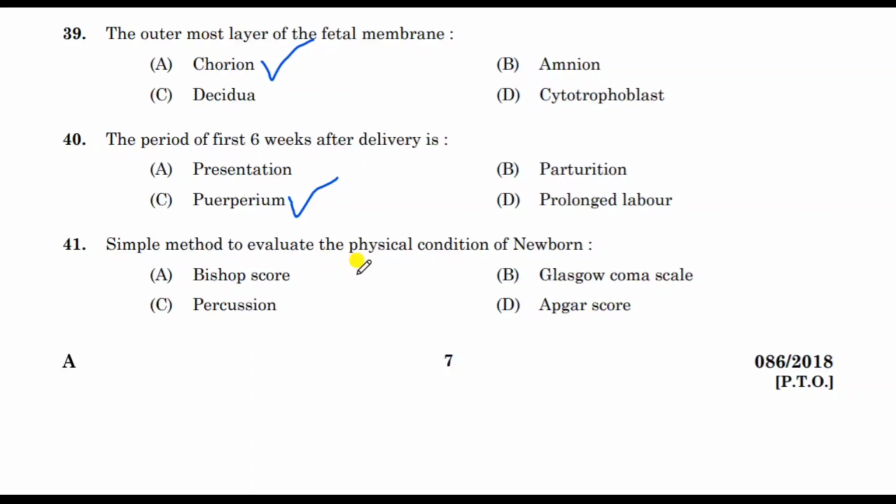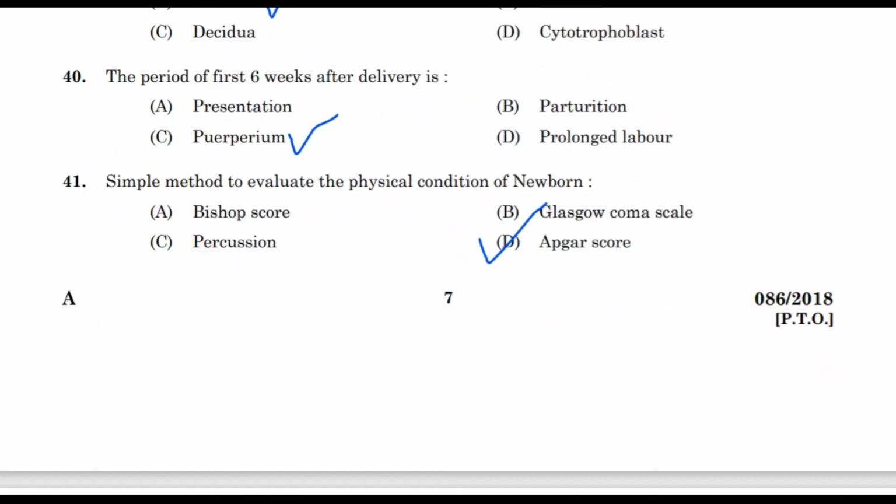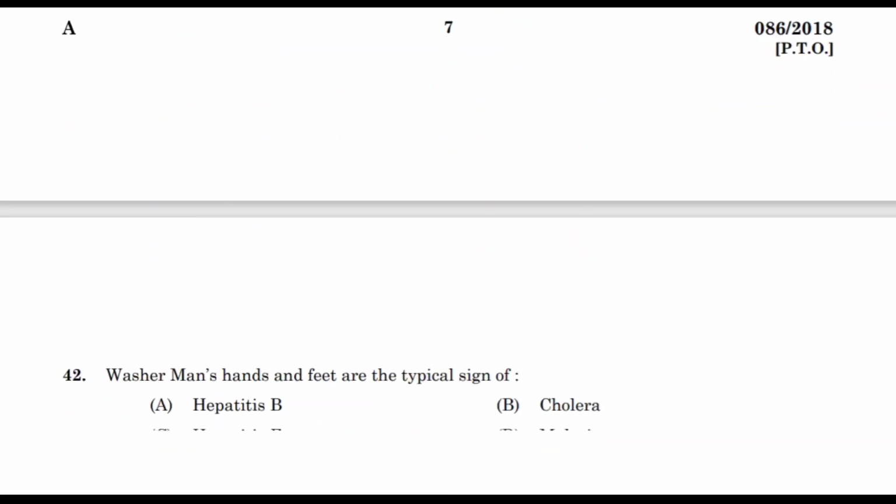Correct answer is Apgar score. That is a simple method to evaluate the physical condition of a newborn. Apgar score is usually checked after birth, at 1 and 5 minutes after birth. The Apgar score was invented by Virginia Apgar. Usually we check at 1 and 5 minutes. We can detect if the child needs immediate resuscitation by checking the Apgar score.